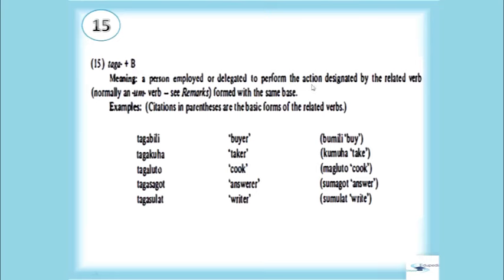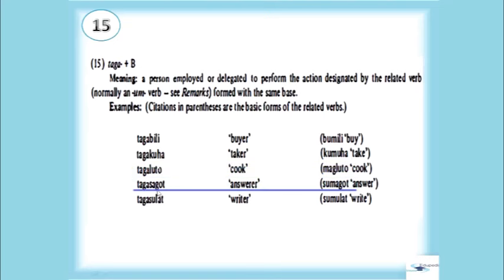The 15th formation, we have taga plus the base, meaning a person employed or delegated to perform the action designated by the related verb, normally an um verb formed with the same base. For example, we have tagabili, buyer, bumili, buy. Tagakuha, taker, kumuha, take. Tagaluto, cook, magluto, cook.